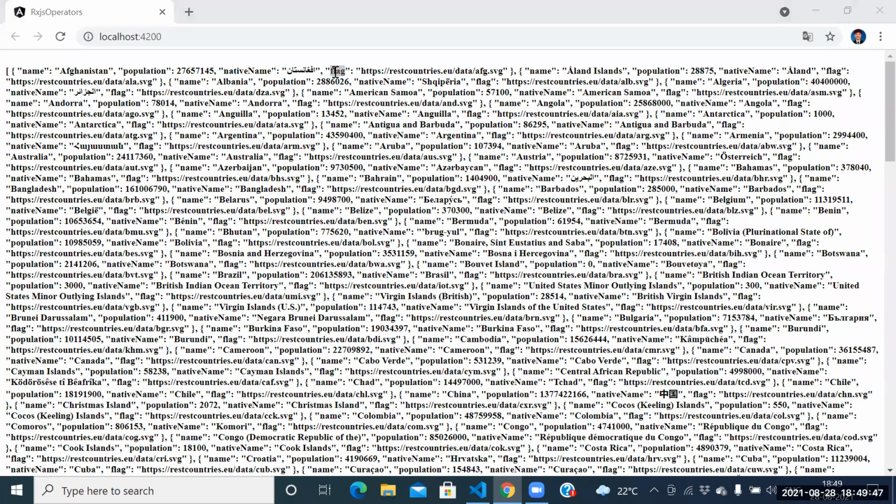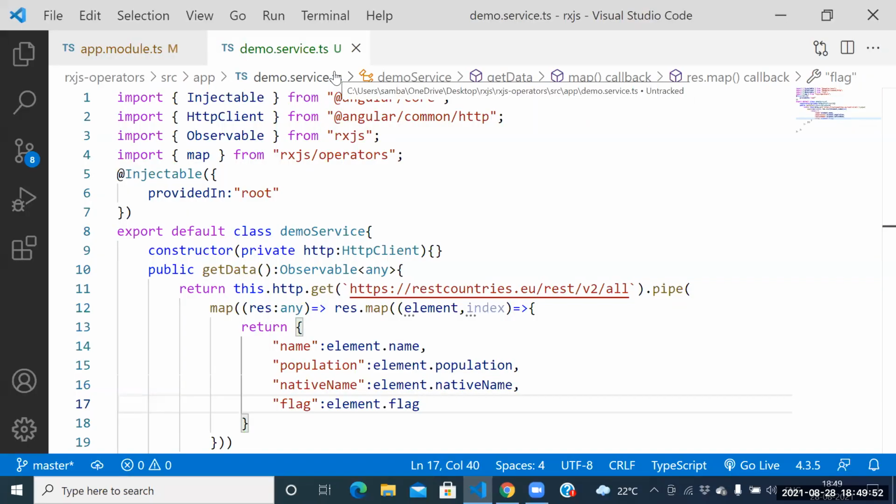Guys, are you people perfect with the map operator on RxJS? Yes, sir. Anyone have questions regarding this one?